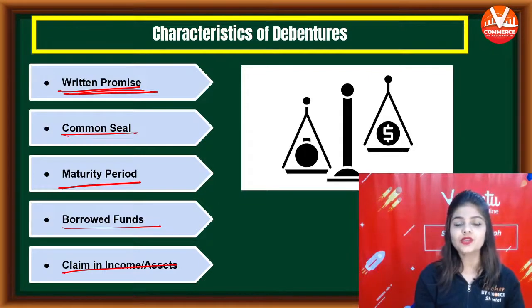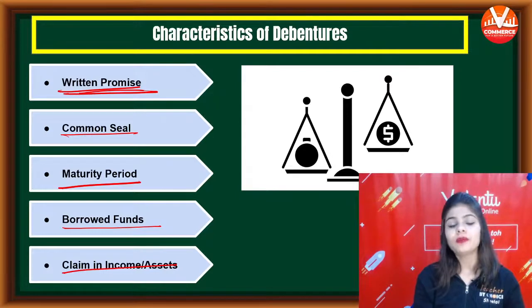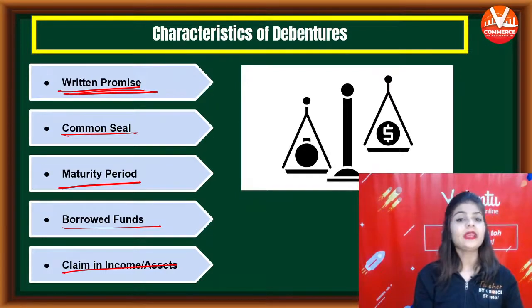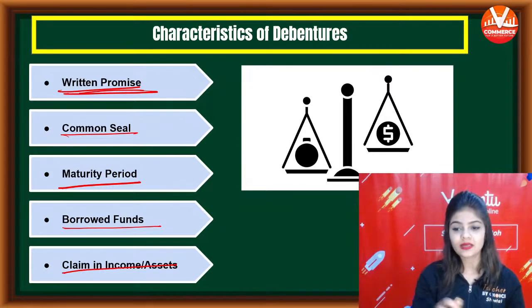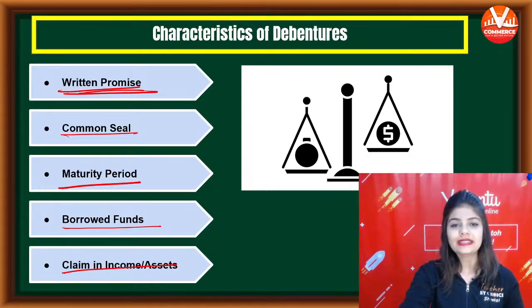Hi Suryansh. Written promise, common seal, maturity period, borrowed funds, claim in income or assets. Semi, it is class 12th accountancy session. We are not having a Menti quiz.